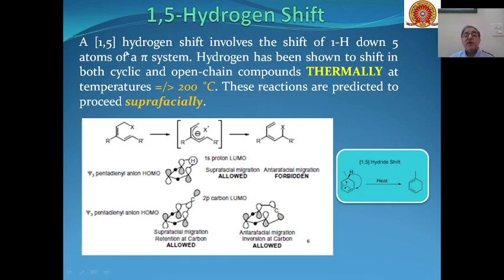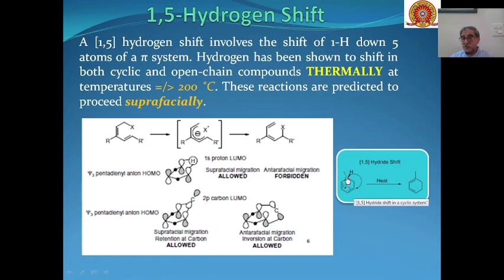Then 1,5 hydrogen shift. This involves the shifting of hydrogen from carbon 1 to carbon 5. So you can see over here, in case of this cyclohexadiene, this hydrogen at carbon 1 goes from here to here. So 1, 2, 3, 4 and 5.